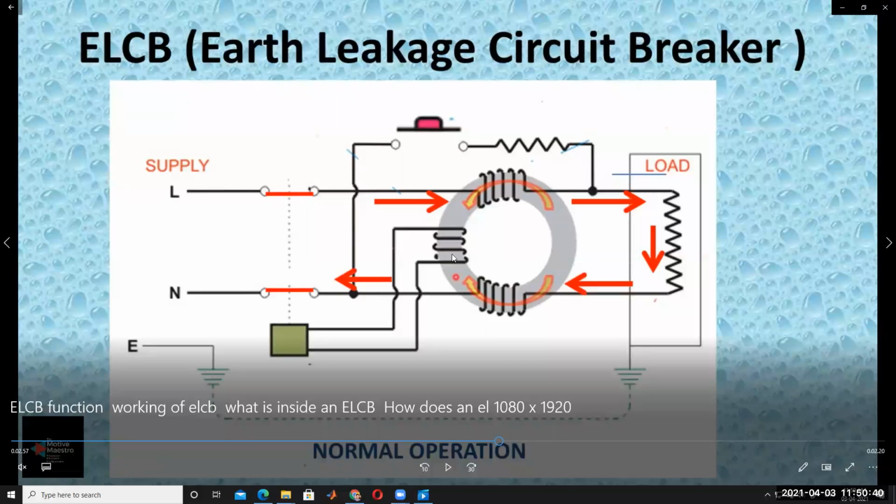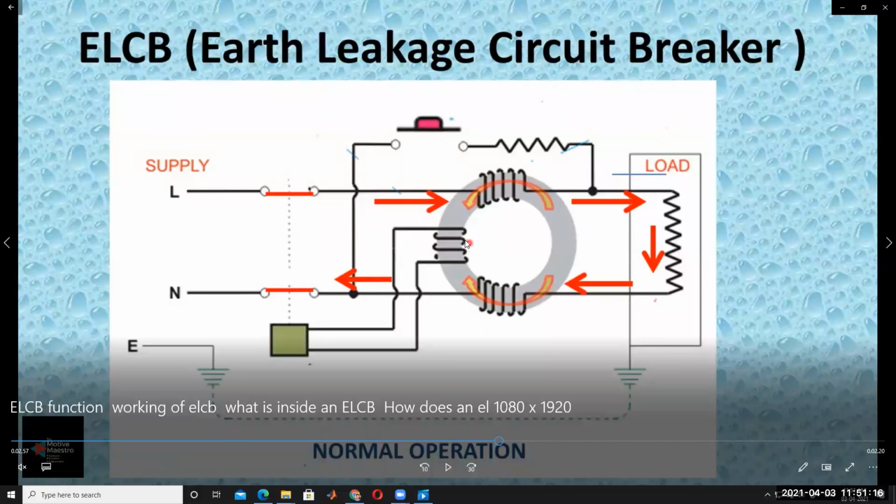This is called a current transformer, and this core balance current transformer, CBCT. Whatever flux is generated by the primary coil is equal to the flux generated by the secondary coil, because there is no leakage current. The same current passing through the device is coming back from the device. Here, for example, 4 amps and the same 4 amps. That's why there is no resultant.